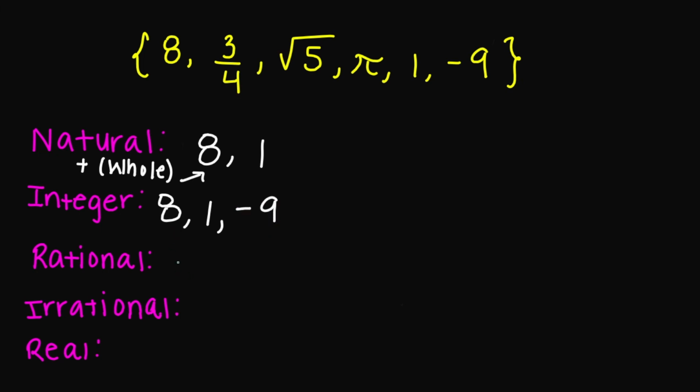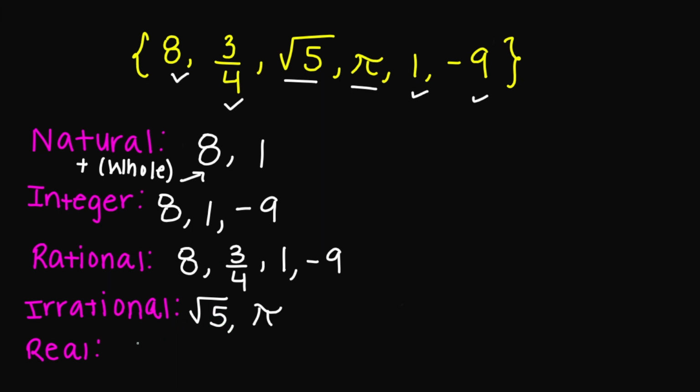Now let's find the rational numbers. Is the number 8 rational? Yes, it is. 3/4? Yes. The square root of 5? No. Pi? No. The number 1? Yes. What about the number -9? Yes. And now let's look for irrational numbers. So the only two irrational numbers that we have are the square root of 5 and pi. And then what are the real numbers here in this set? All of the numbers here in this set are real numbers.